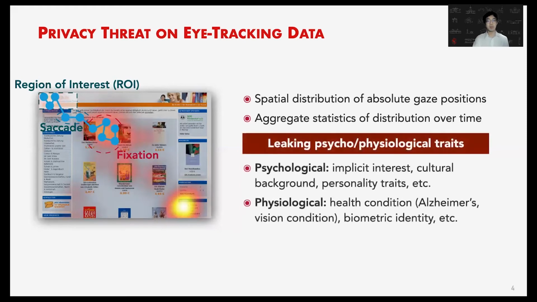And this can enable the modeling of the user and leaks a lot of psychological and physiological traits. The psychological traits include the user's implicit interest, the cultural background, and also personality traits, etc. This could enable precision advertisement even without the user's consent. On the other hand, the physiological traits include health conditions such as Alzheimer's or vision correction condition, also biometric identity, and those are really private to the user as well.